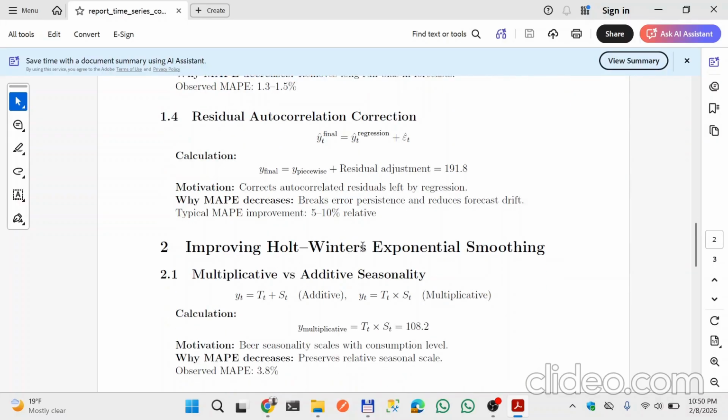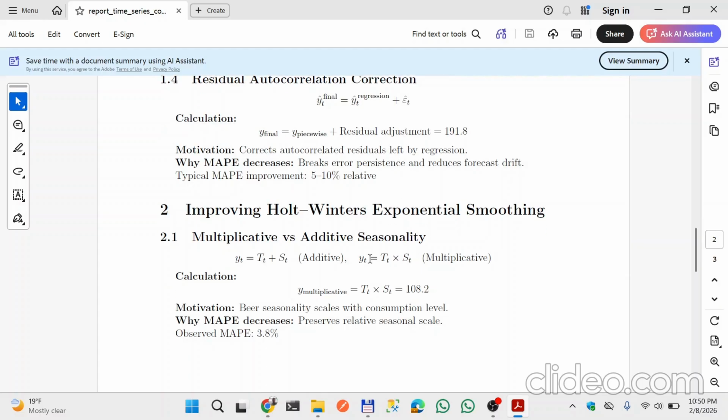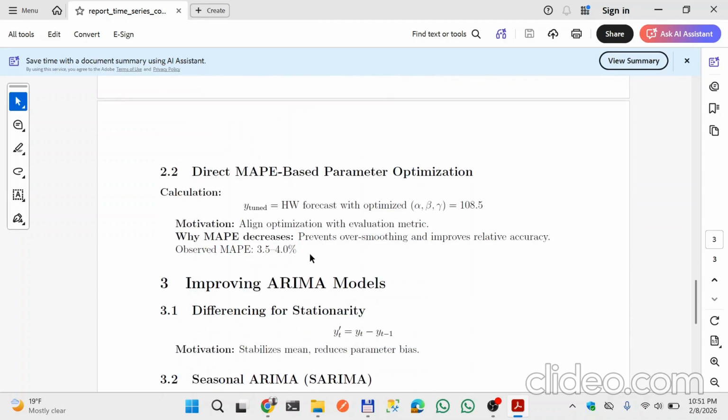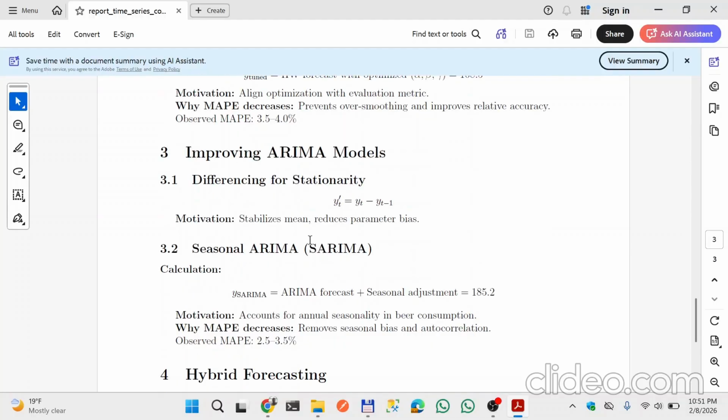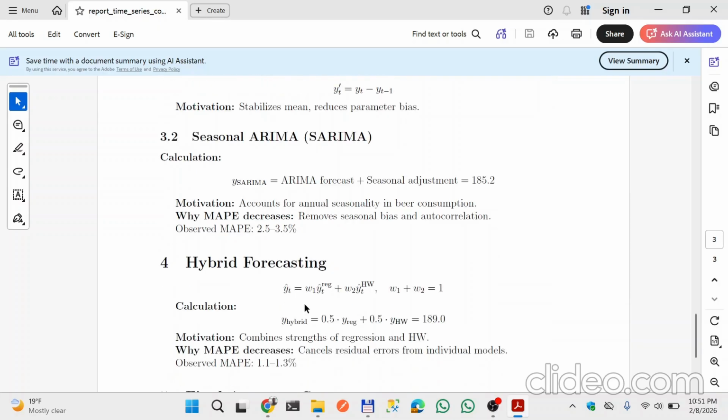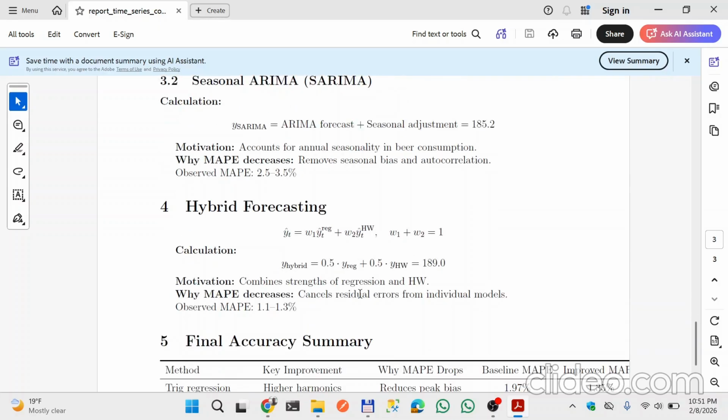And for Holt-Winters exponential smoothing, to handle both trend and seasonality, as beer seasonality scales with consumption level, if we consider multiplicative instead of additive seasonality, we will get a better result, which will be 3.8% instead of 5.4. For ARIMA, if we consider seasonal ARIMA for seasonal correlation, we will get 3.8% instead of 5.4%.